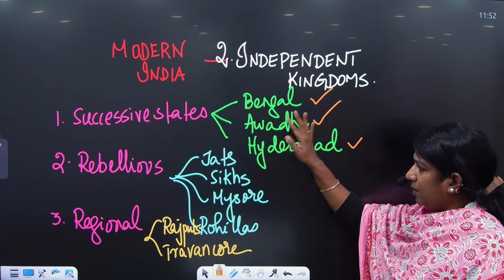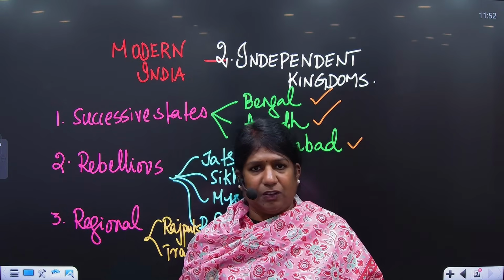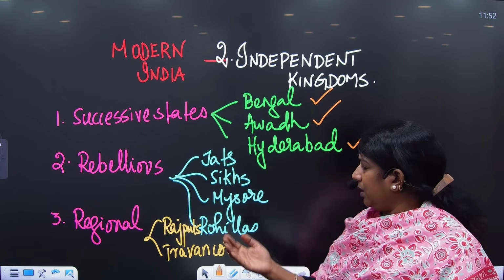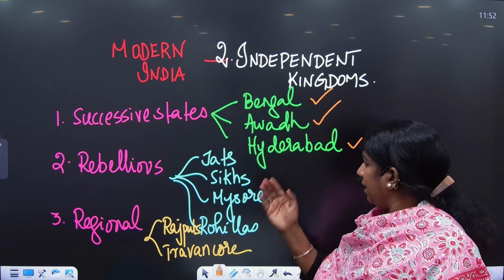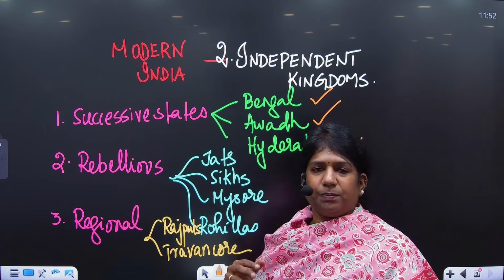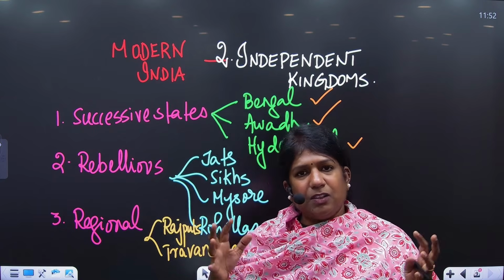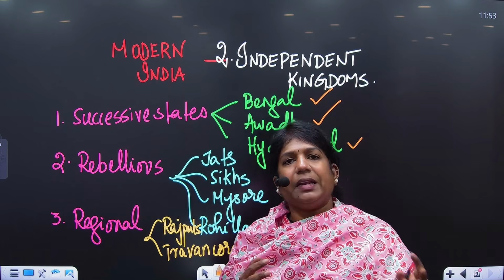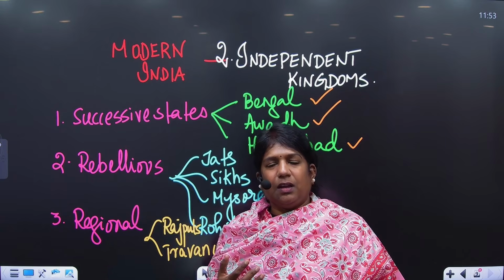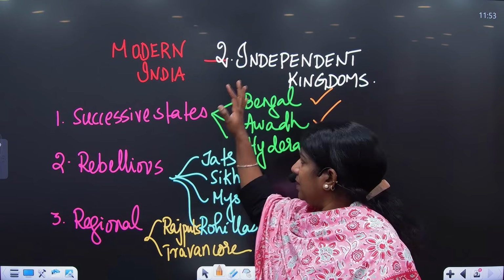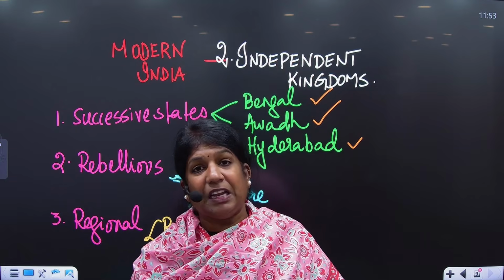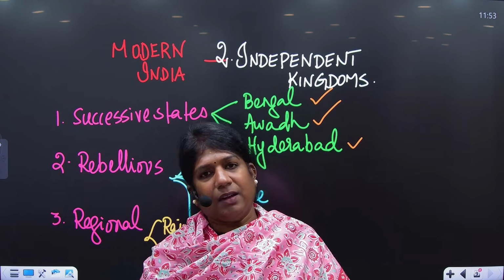When you look at all these kingdoms, some were friends of each other. Let's take Bengal and Awadh, which were supporting each other. But some kingdoms were enemies of each other. Let's take Mysore, which was against Hyderabad. Mysore was against Travancore. And even Awadh was against the Marathas. So they were constantly fighting with each other. This was the political condition of India when the later Mughals were ruling India and we had a fragmented polity. Generally, we get a question: how was India after the death of Aurangzeb? So these are the overall crux about the independent states which emerged around the 1720s during the rule of Muhammad Shah Rangila. Thank you.